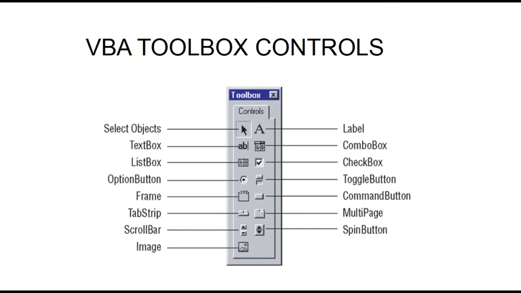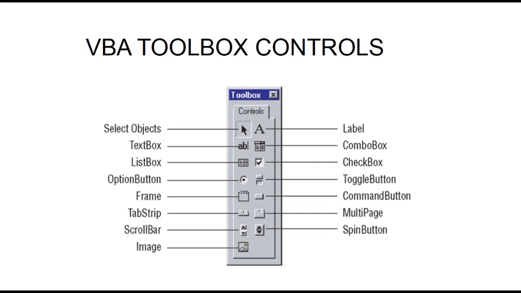Next is frame. It is used to functionally divide the form by logically grouping the controls placed in the form. We can group similar controls such as checkbox or option button choices. Next is command box. It is one of the most important controls in VB toolbox and is used to execute the commands in the program.